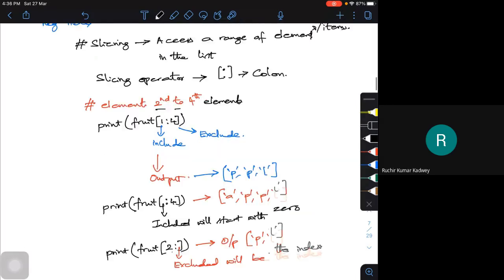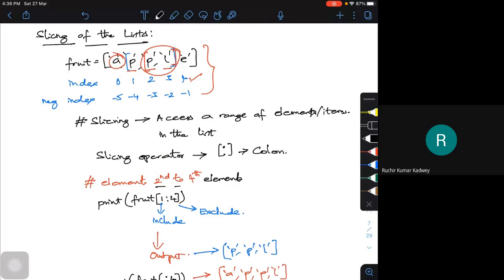I'm just giving an example. Apple is one particular string. You can have an integer, you can have a string, you can have some kind of float element, whatever you want, you can have it. But for accessing the elements, this is the operation.